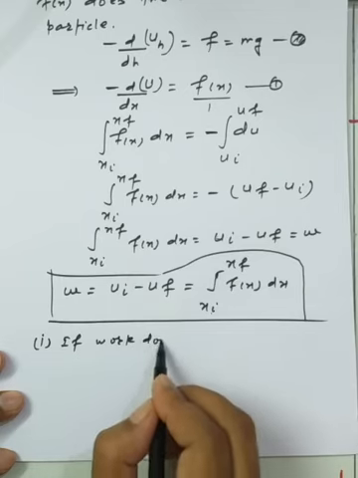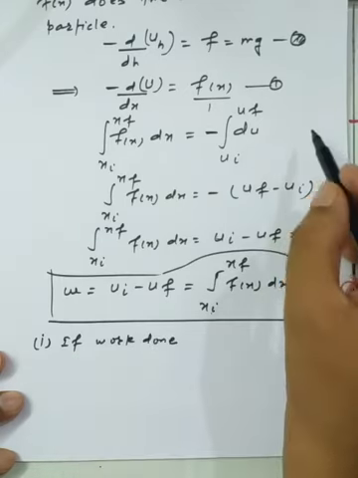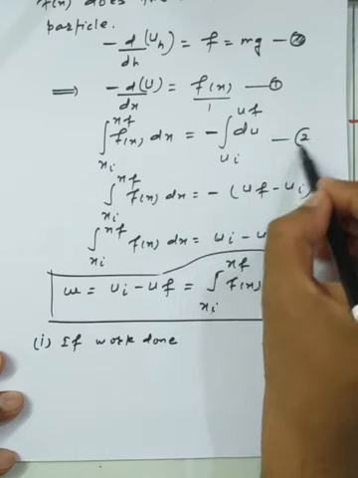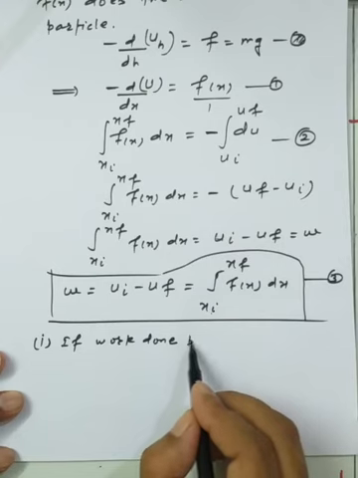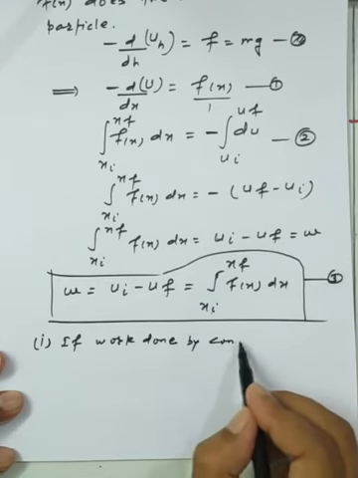So we can put the equation numbers here, equation number 2 and equation number 3, for the work done by a conservative force.